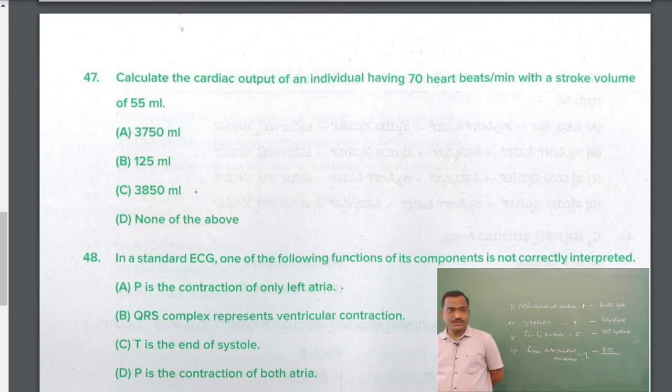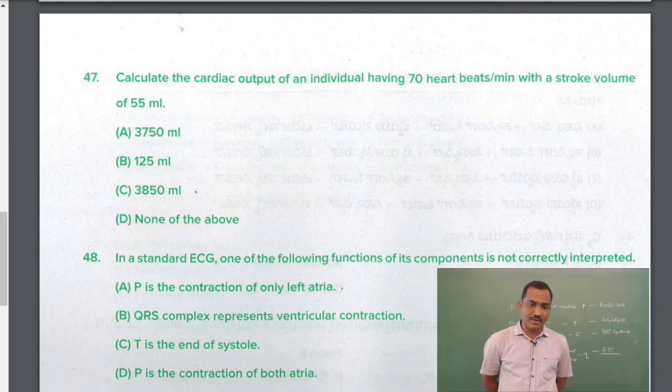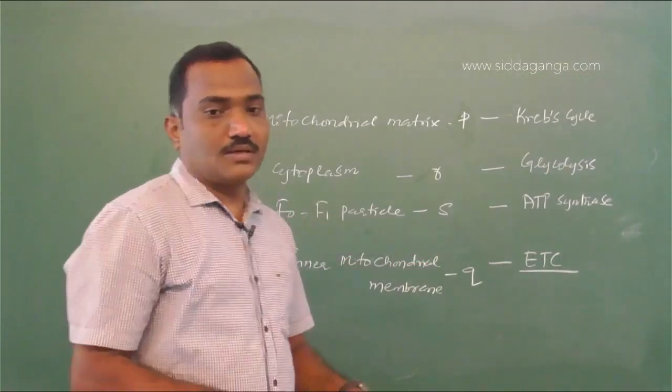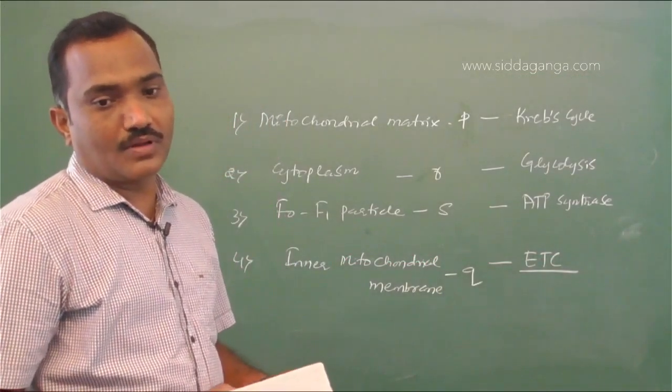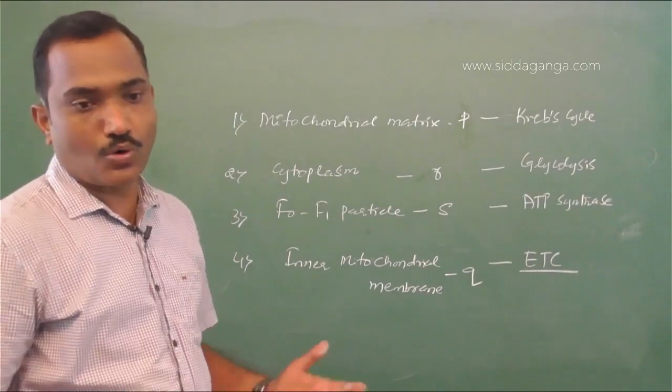Moving on to the next question, question number 47. Calculate the cardiac output of an individual having 70 heartbeats per minute with a stroke volume of 55 ml. Cardiac output is calculated as the number of heartbeats into the stroke volume.